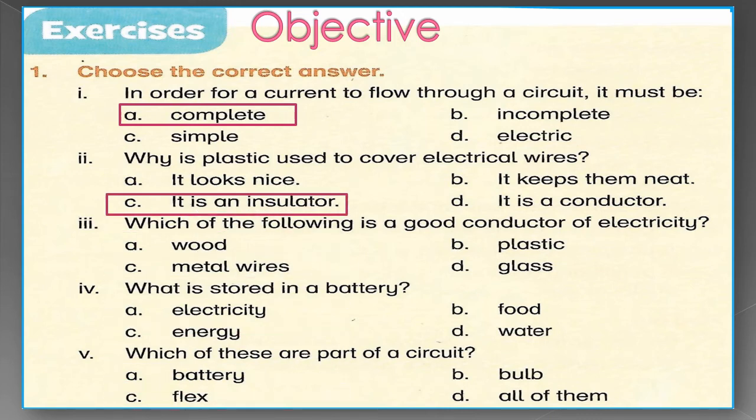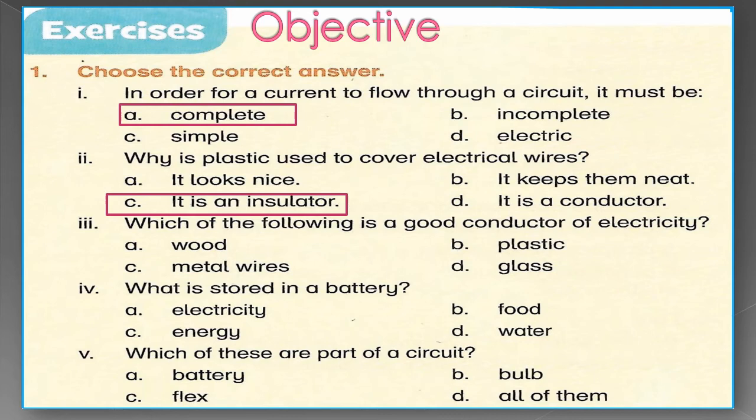Statement number 3. Which of the following is a good conductor of electricity? A. Wood, B. Plastic, C. Metal wires, D. Glass. So dear students, you have to choose a good conductor out of these 4 options. Yes, your answer is correct. Option number C, metal wires.